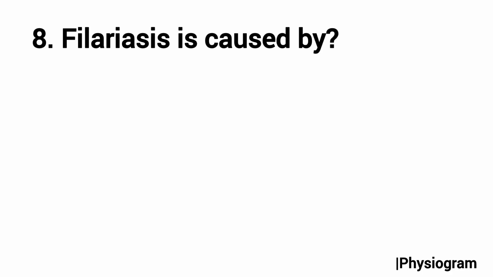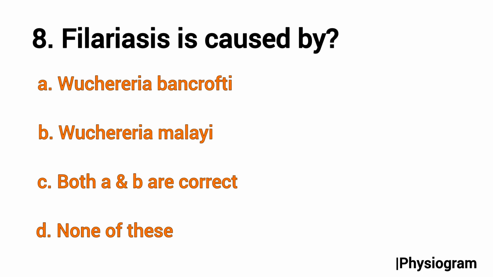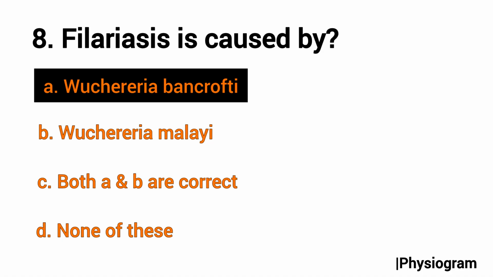Question number 8 is from human health and disease. Filariasis is caused by A, Wuchereria bancrofti, B, Wuchereria malayi, C, both A and B are correct, and D, none of this. So according to NCERT, the correct option will be A, that is Wuchereria bancrofti.